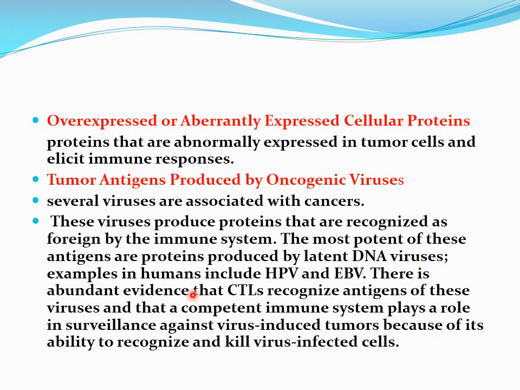There is abundant evidence that cytotoxic lymphocytes recognize the antigens of these viruses and that a competent immune system plays a role in surveillance against virus-induced tumors because of its ability to recognize and kill the virus-infected cells.